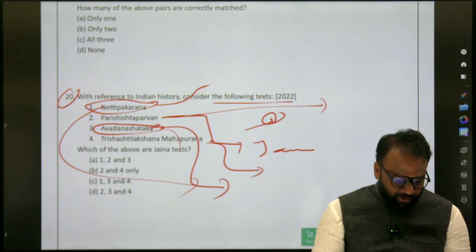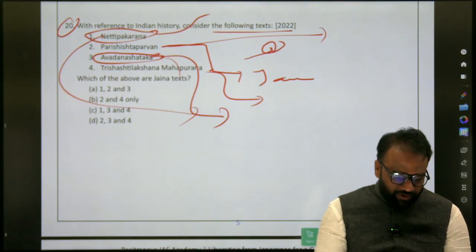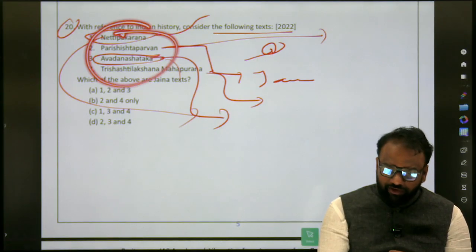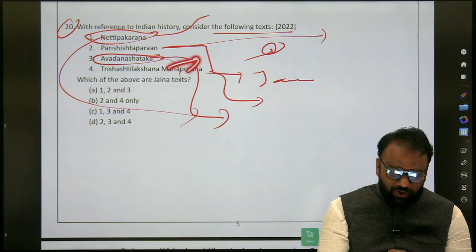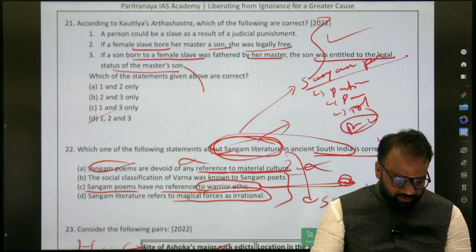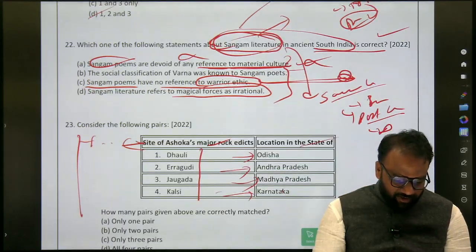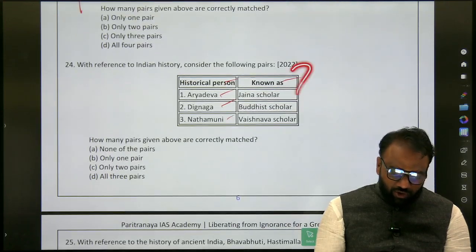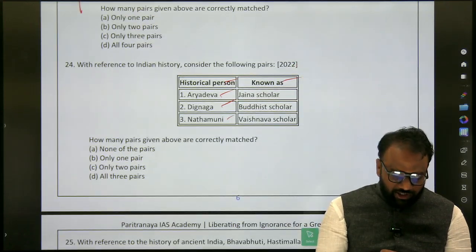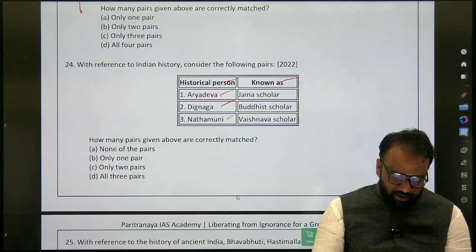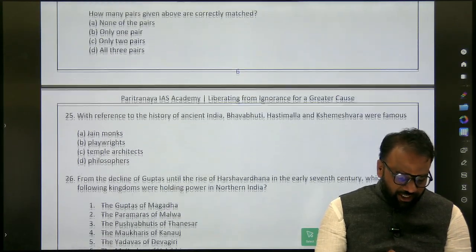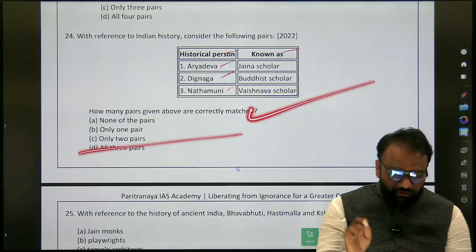Next, here also we have seen. So we'll find out the authors of all of them. We'll write them. And also associated with which religion. So this is question paper driven. The same exercise, Sangam post Sangam period, will do. So you'll make a list of all the sites and the corresponding modern Indian state. So work, what historical person and associated with which religion, that will do. Okay. So at least to this 24th point will become perfect.